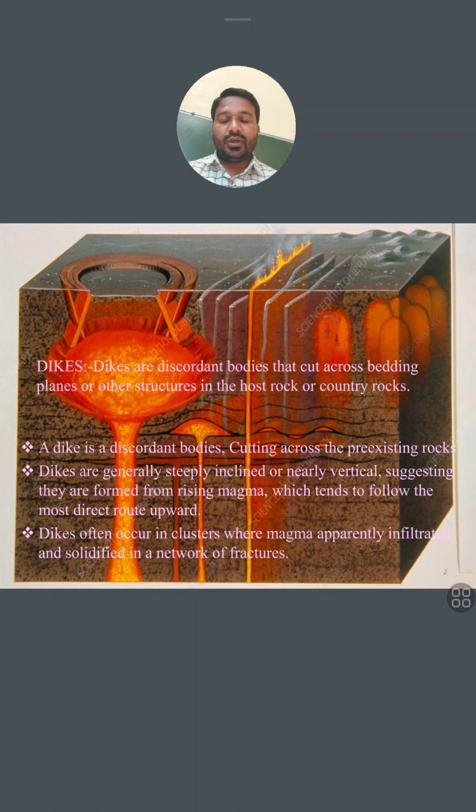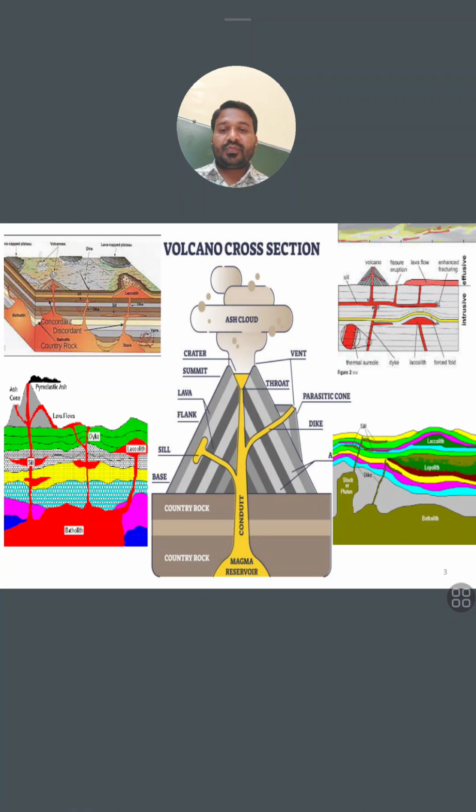It assimilates the country rock and takes more space, and if it solidifies below, it creates plutonic rocks, or if erupted, it is called volcanic rocks. I will tell you later, but this lecture I am recording for dikes. That is why it creates swarm dikes or cluster dikes. So we will see the next.